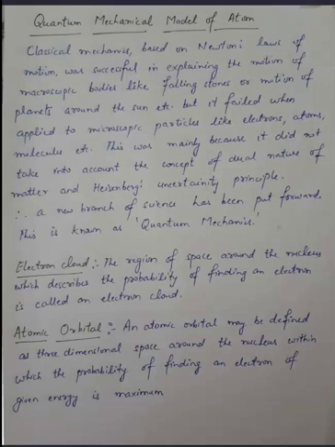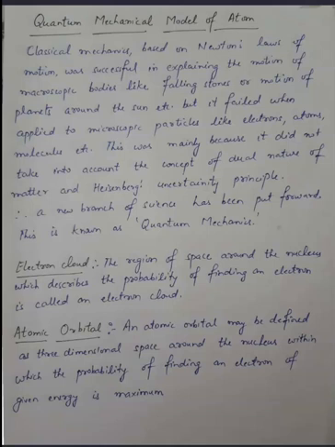Now the first term is electron cloud. What is an electron cloud? The region of space around the nucleus which describes the probability of finding an electron in an atom. Earlier we studied the atom in terms of orbits, which are two-dimensional. Now we will study the three-dimensional structure of the atom, that is, the atomic orbital.